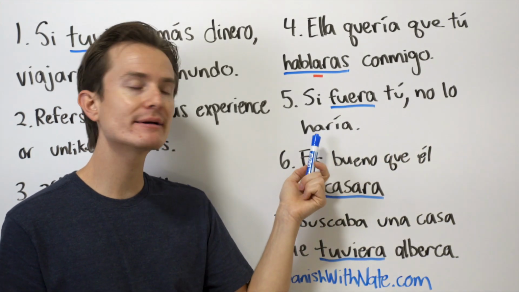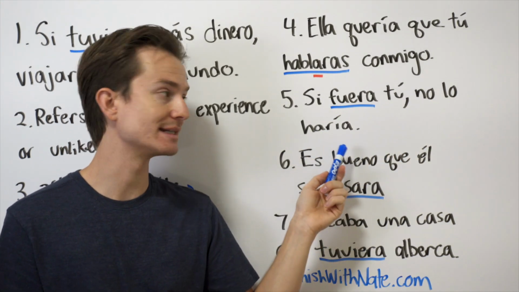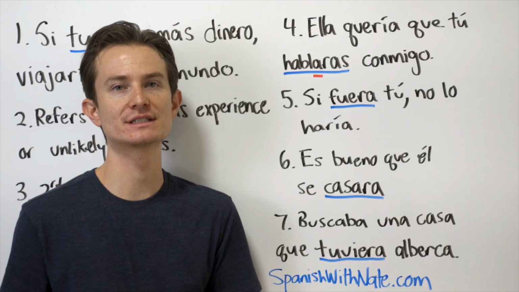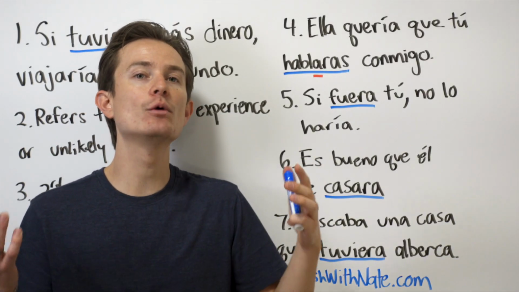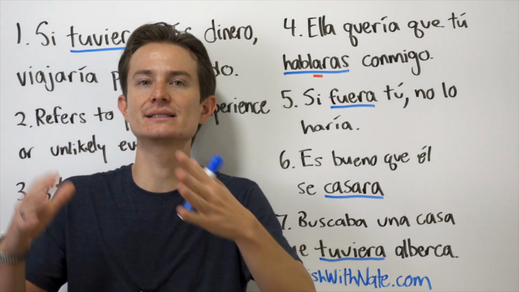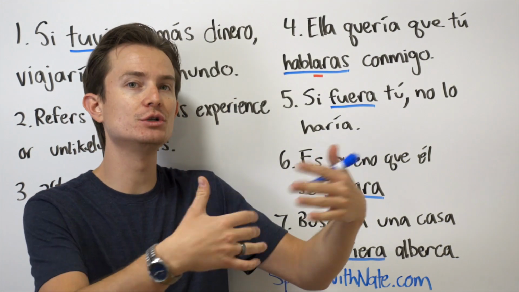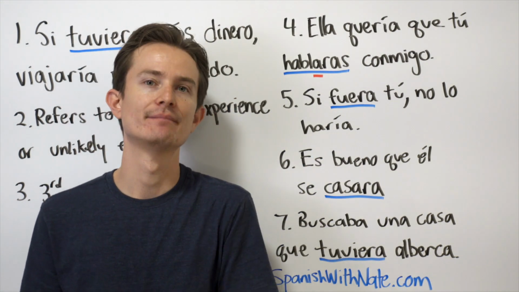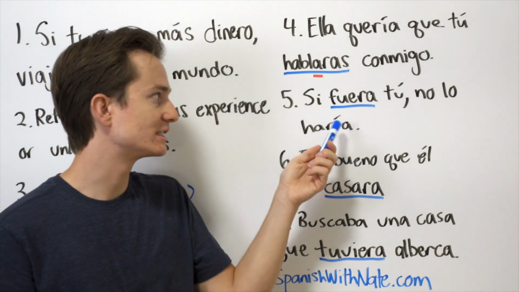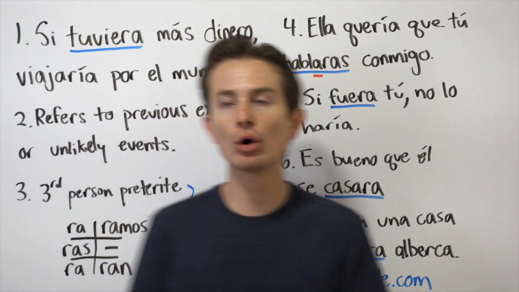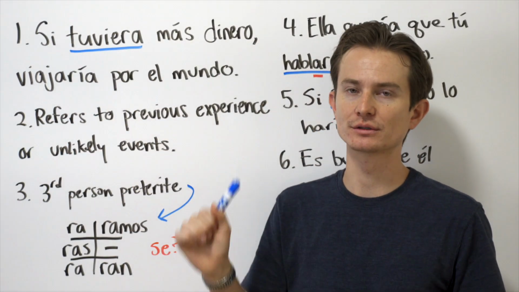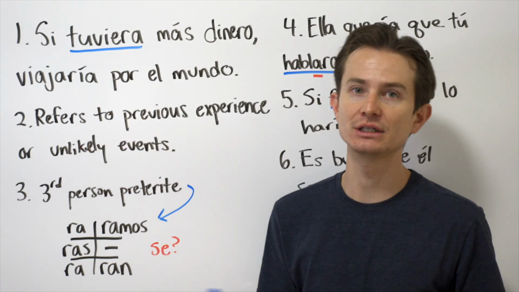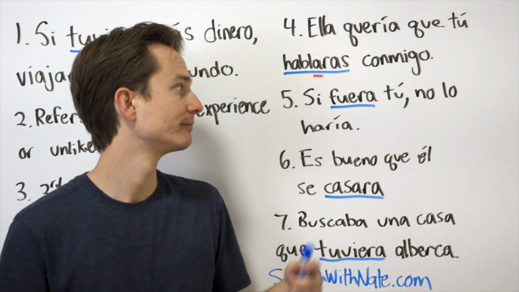It's very, very common to see the conditional tense being used with the imperfect subjunctive, okay? Remember, the conditional is just the idea of I would do this, but this. You would do this, but this. Okay, so like we saw, si fuera tú no lo haría, or if I had more money, then I would travel around the world. Okay, it's very normal to see the conditional being used with the imperfect subjunctive.